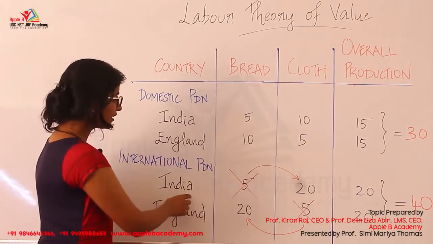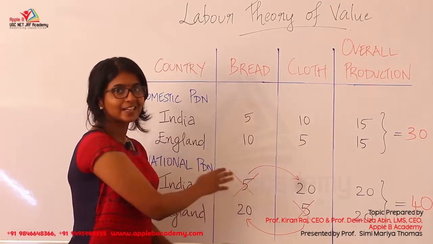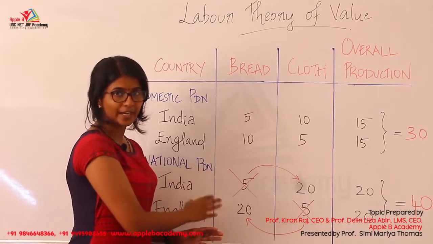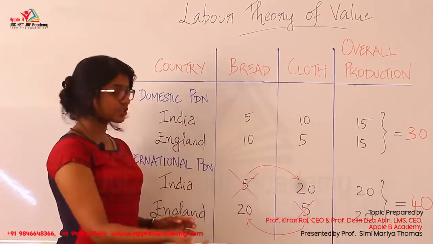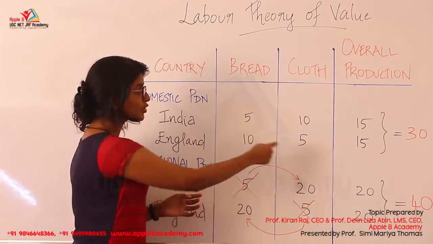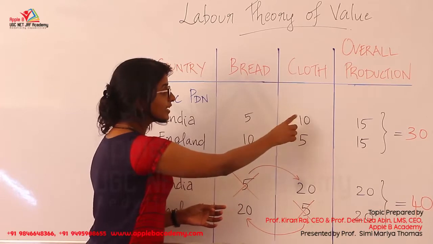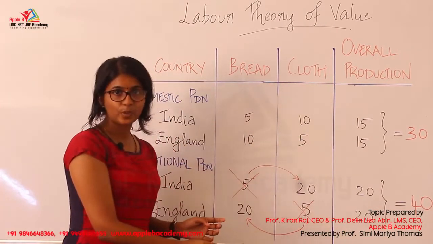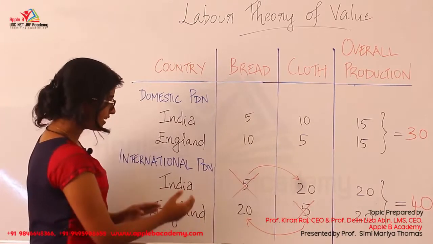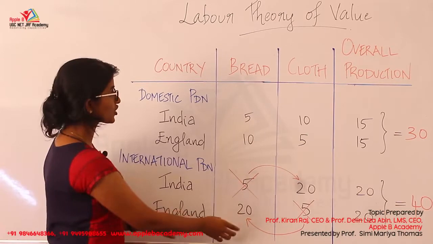Earlier India was producing 5 units of bread, but now in this case India is not going to produce bread at all. The 1 unit of labor which was used for the production of bread is going to be put in the production of cloth, and there the earlier production of cloth, which was 10, will be increased to 20.